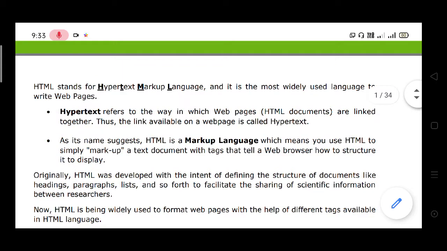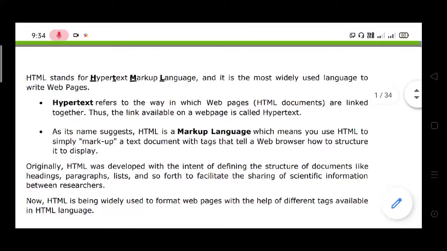It is commonly used. Why? Because HTML is easy to write, easy to edit, and easy to manage. We don't need any programming language knowledge, but with a little bit of knowledge about HTML, we can create web pages. That is the reason HTML is used so widely.